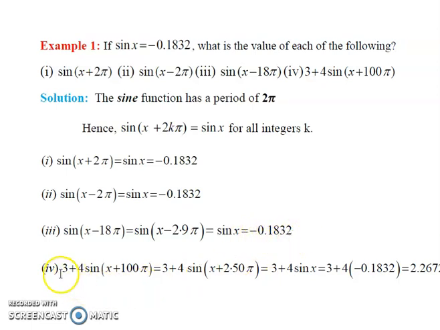3 plus 4 multiplied by sin of x plus 100 pi. We can write 3 plus 4 multiplied by sin of x plus 2 multiplied by 50 pi, where 50 is an integer. By the general formula, it also becomes sin x only. 3 plus 4 multiplied by sin x equals 3 plus 4 multiplied by the sin x value, minus 0.1832. After simplification, we will get the value 2.267.